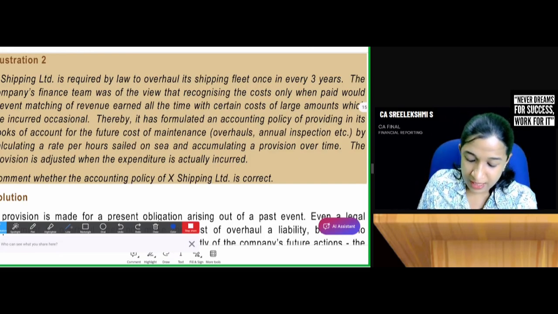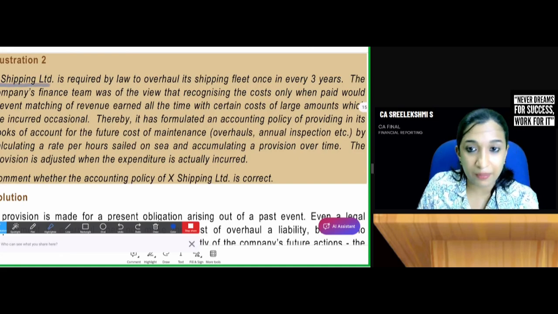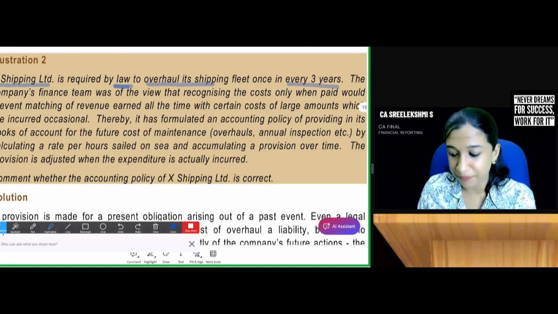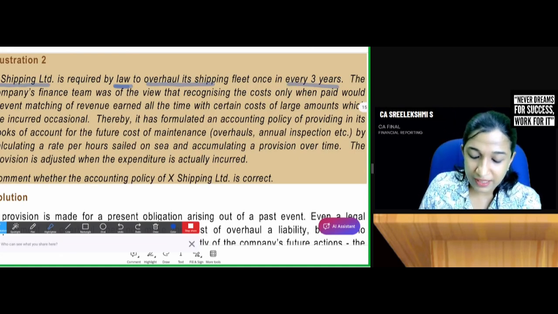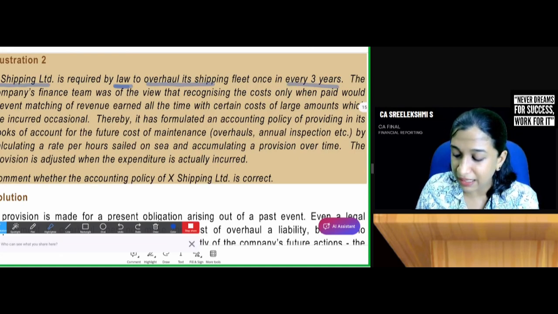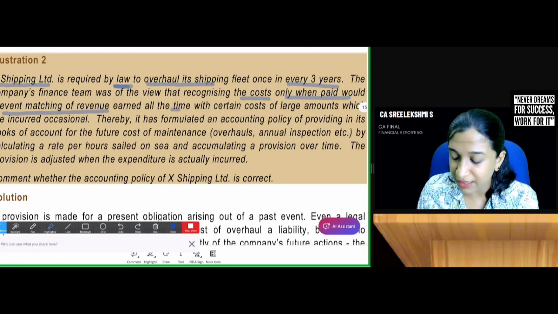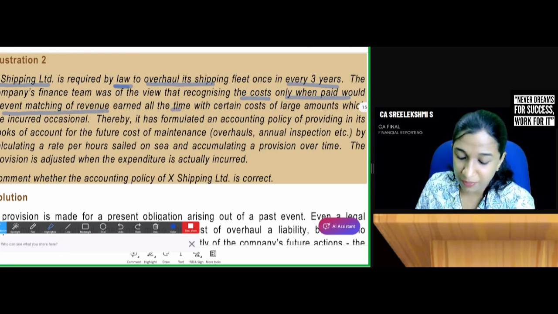So listen, X Shipping Limited is required by law to overhaul its shipping fleet once in every 3 years. The company's finance team was of the view that recognizing the cost only when paid would prevent matching of revenue earned all the time with certain cost of large amounts which are incurred occasionally.